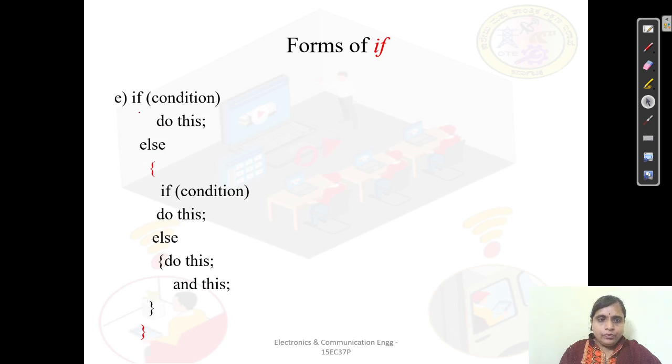Yes, what we have is if, else. Under this, again in the else, I have another if else. So this forms what type of a statement? Yes, it's a nested if else statement. Here, if this condition is true, you perform this, else if the condition, again under the else we have the if and else. So this is nothing but the nested statement.